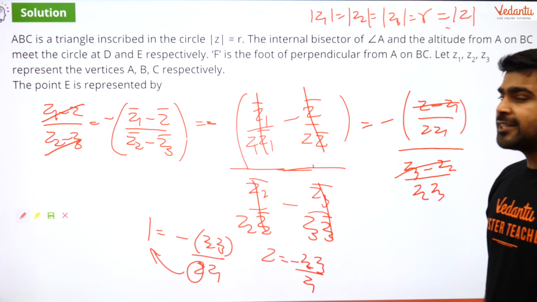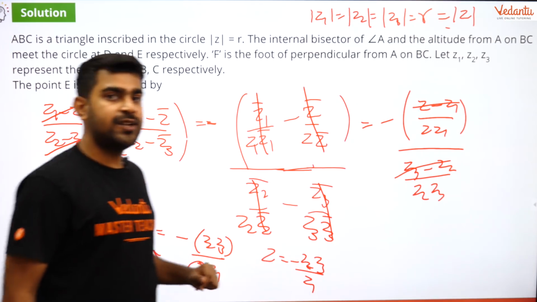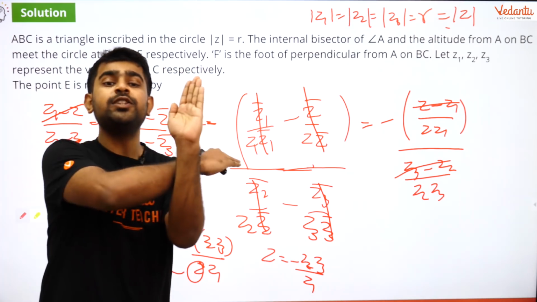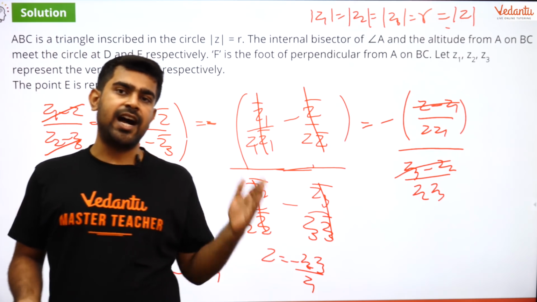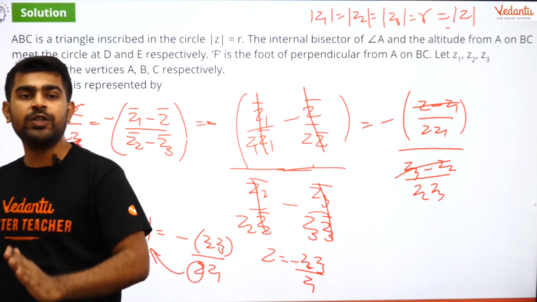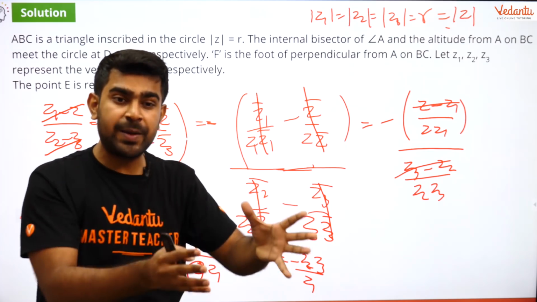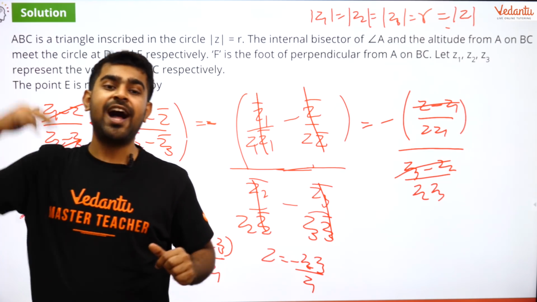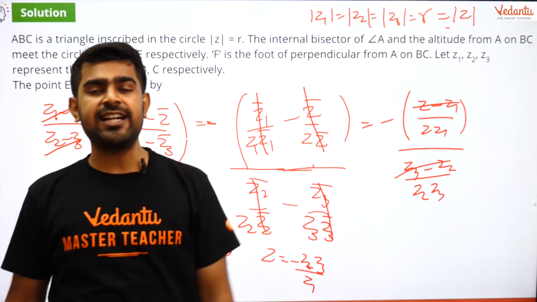Okay. So let us quickly refresh what we did here. First, I started off with two directions being perpendicular. If two directions are perpendicular, then I can say that the argument of the first direction by the second direction will be equal to plus or minus pi by 2. Now, whenever the argument of a complex number is plus or minus pi by 2, I know it is purely imaginary because it lies on the imaginary axis.